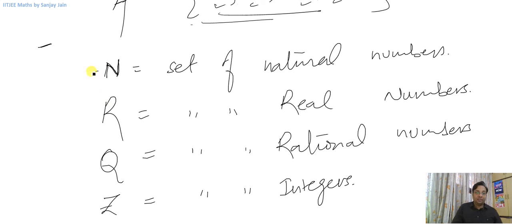Now, what are natural numbers? You already know. These are 1, 2, 3, and then it will go on like this, 1, 2, 3, 4, 5, 6, 7. Now, what are real numbers? Real numbers are all the numbers which lie on the number line. We studied about the real number line in class 9th and 10th, and we have been studying about the number line from the junior classes also.